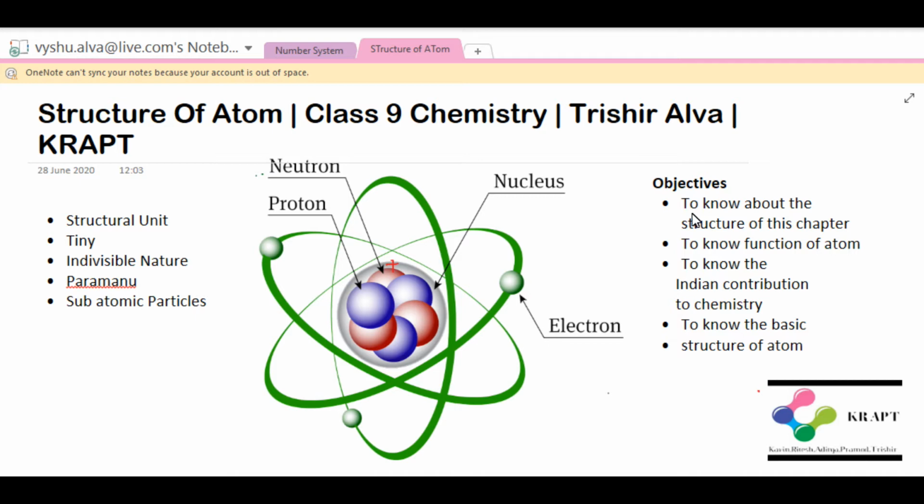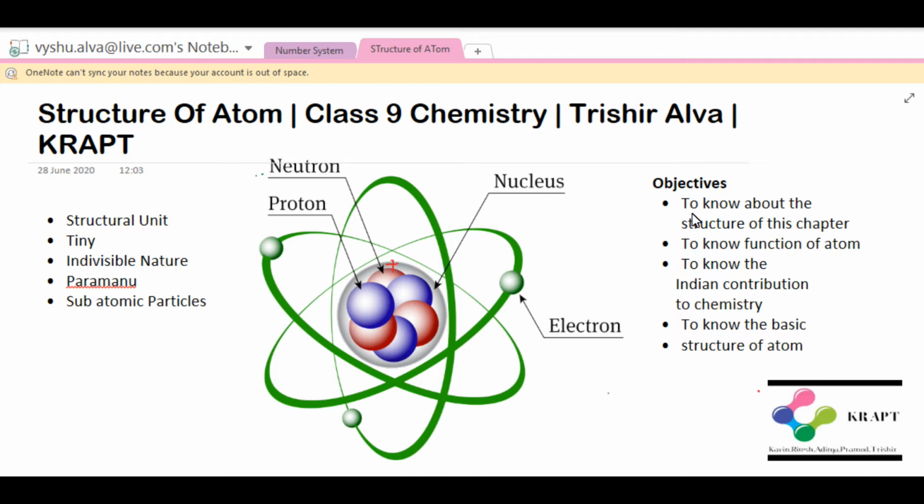This is a chemistry chapter. So let's start. In today's session we'll be discussing the structure of the chapter, that is, what is present in this chapter, and we'll know the function of the atom, the Indian contribution to chemistry, and the basic structure of atom.